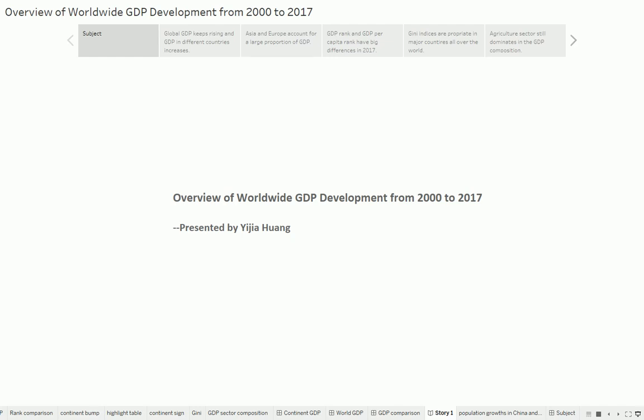As we all know, GDP can reflect the general economic situation, the cost of living and the inflation rate of a country. So here I will introduce an overview of worldwide GDP development from 2000 to 2017.